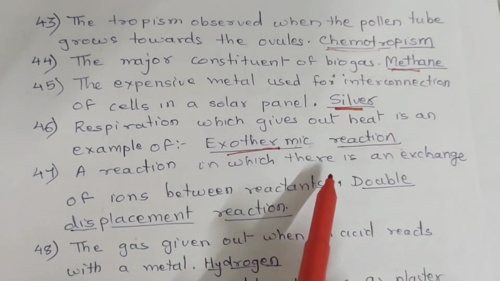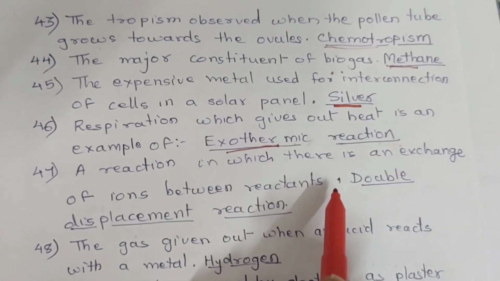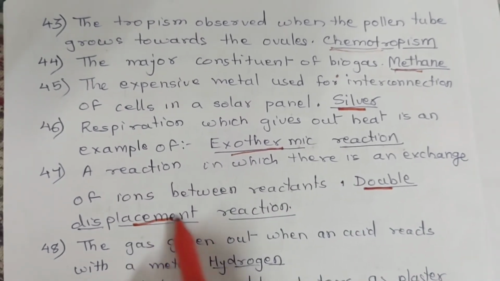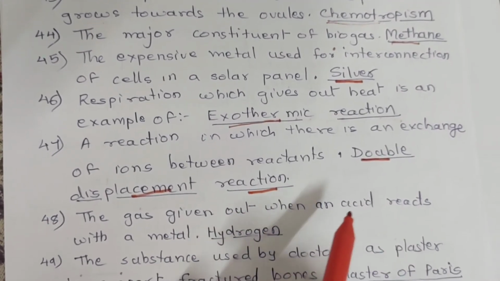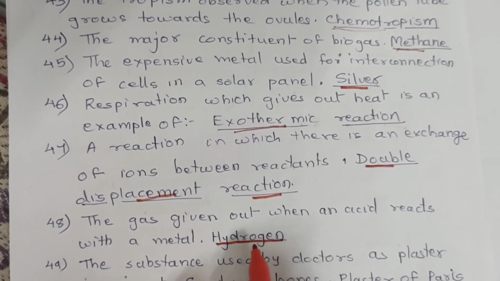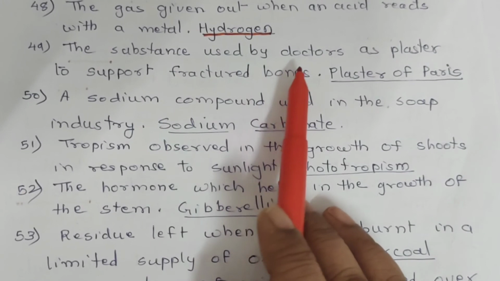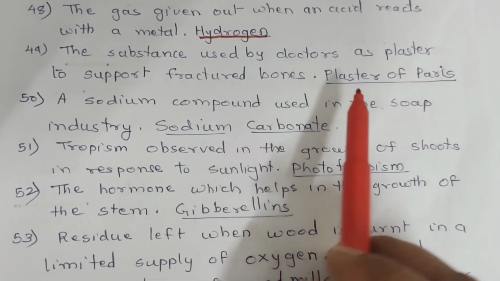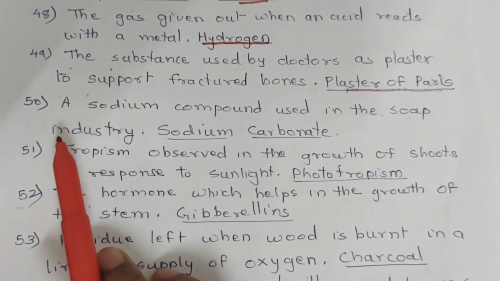A reaction in which there is an exchange of ions between the reactants is double displacement reaction. 48. The gas given out when an acid reacts with a metal is hydrogen gas. 49. The substance used by doctors as a plaster to support fractured bone is plaster of Paris or POP.